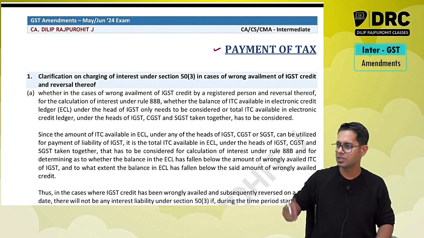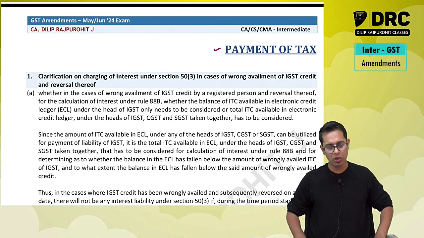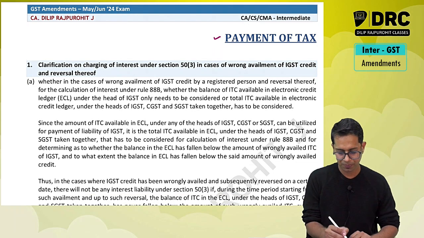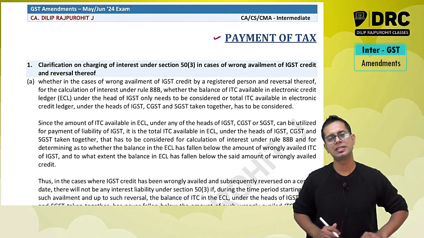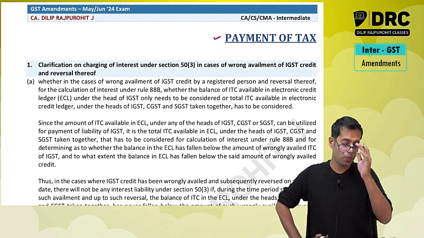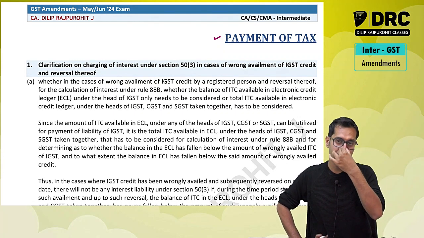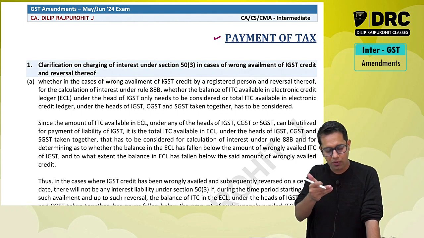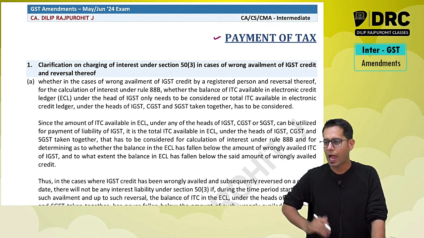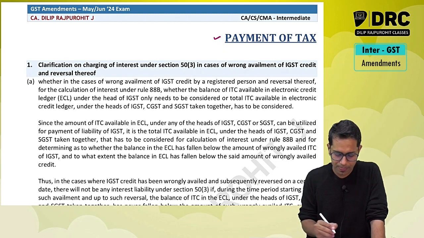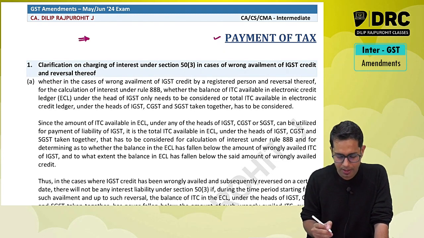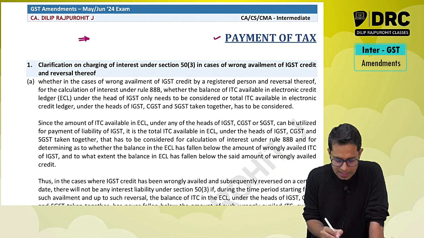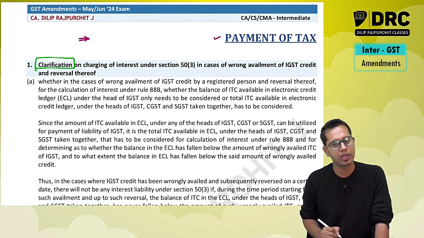There are two last amendments, small amendments. One is with respect to payment of tax. What is this amendment with respect to payment of tax, sir? See, if I take excess input tax credit, or wrong input tax credit, then I have to pay interest. For whatever excess or wrong input tax credit is taken by me, I will have to pay interest to the government. Now, what has the government told? One small clarification they have given. This is just a small clarification.